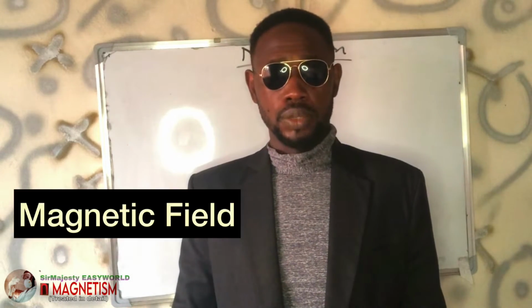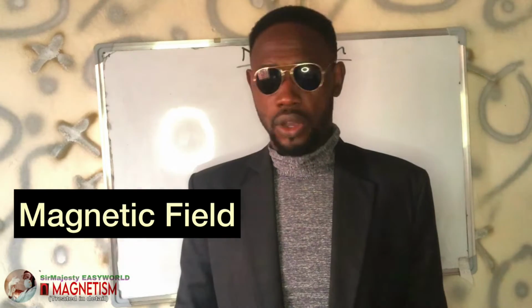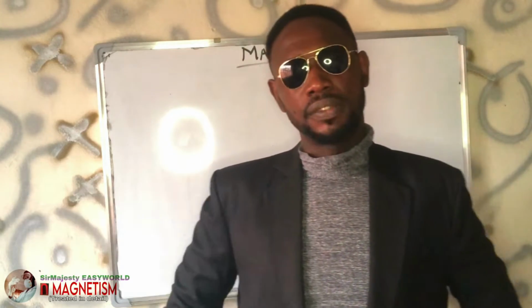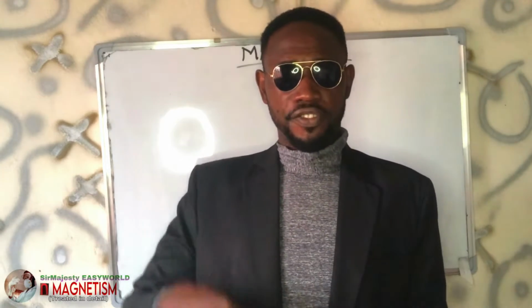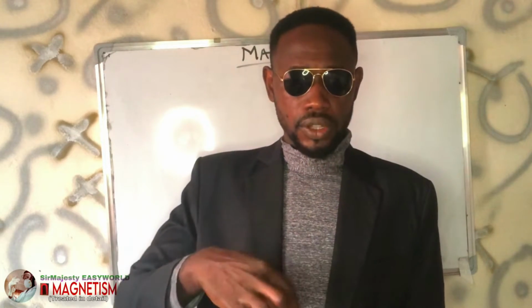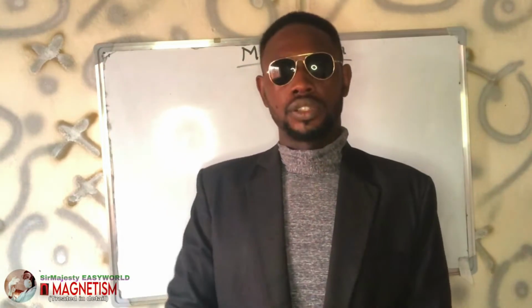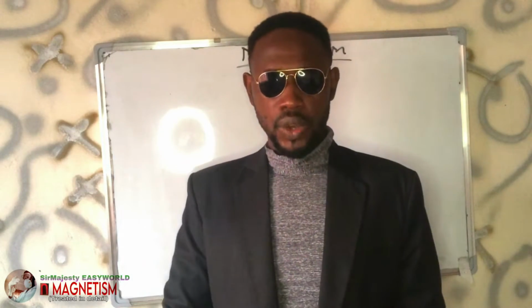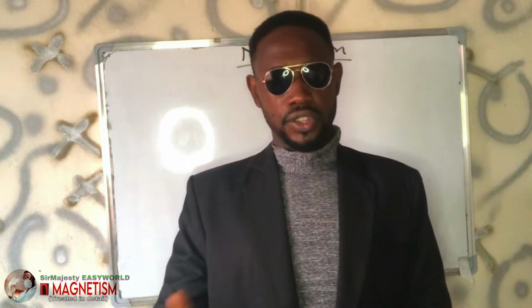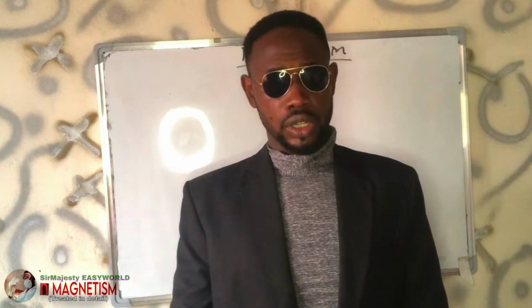Then, for you to understand magnetism, you're supposed to know what a magnetic field is. Some might call it the B field. So a magnetic field is actually a region or a space within which the magnetic force of a magnetic material can be felt. The region or space within a magnet that the force of attraction or repulsion can be felt. Or you can see it as a vector field.